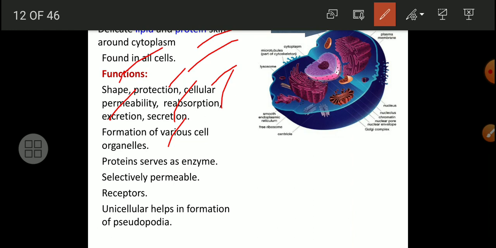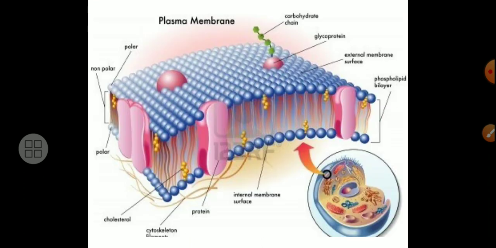the plant cell. Again, it provides proteins and serves as enzymes. Selectively permeable means it never allows the entry of each and everything inside the cell or each and everything outside the cell, meaning exosmosis and endosmosis take place. It acts as a receptor. In unicellular organisms it helps in the formation of pseudopodia. Actually, you only have to get an idea about the plant cell itself.